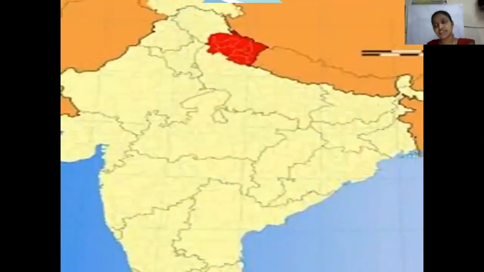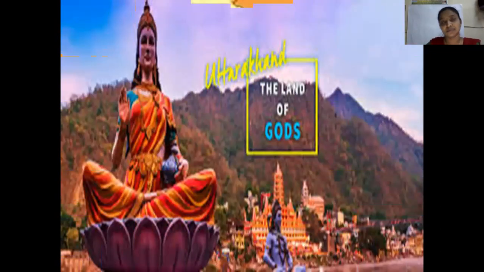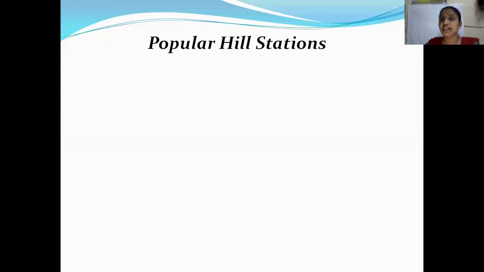Next state, what is this state, children? Uttarakhand. You know, Uttarakhand is called Dev Bhumi. That means land of gods. Uttarakhand is called Dev Bhumi, or land of gods. See, because we see so many temples, so many pilgrimage centers in Uttarakhand. That's why it's called land of gods.